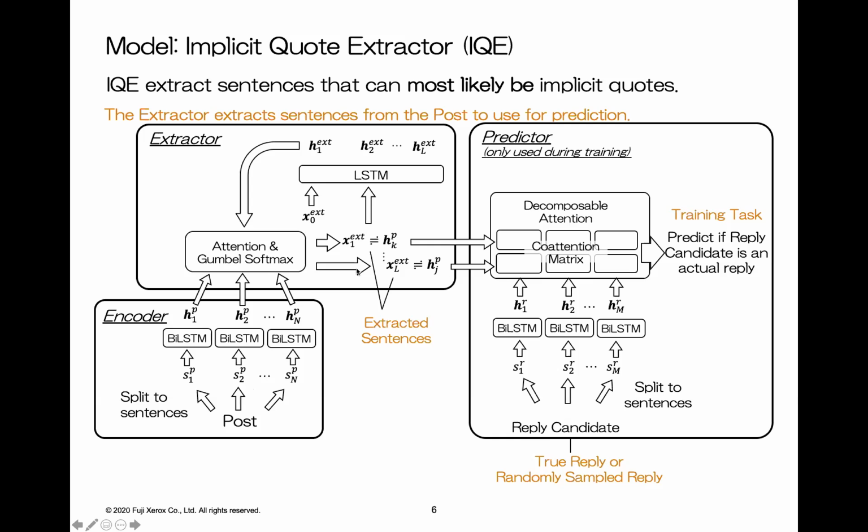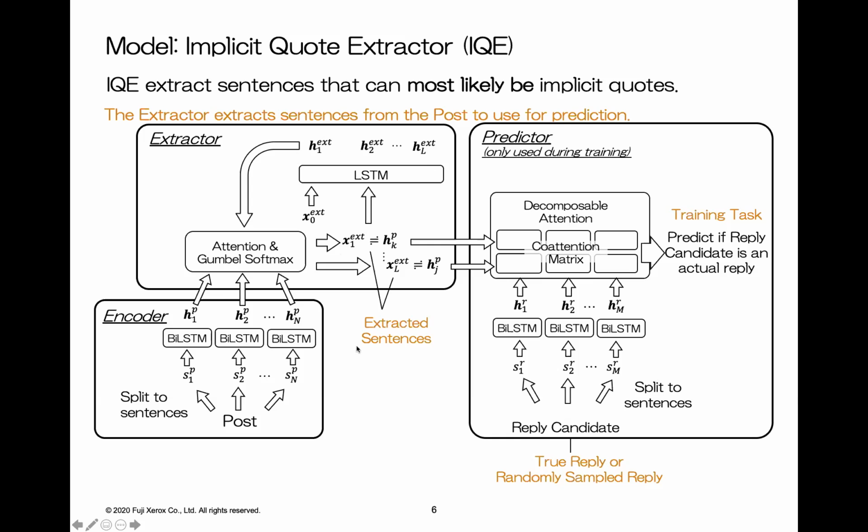And because we can only use a limited number of sentence features for prediction, the extractor has to extract sentences that replies frequently refer to. We use attention and Gumbel softmax to decide which sentences to extract. We compute attention weights from the sentence vector of the post and the hidden state of the extractor's LSTM. Because we use Gumbel softmax, the attention weights become nearly a one-hot vector. Weight 1 is assigned to one sentence, and the other weights become nearly 0.